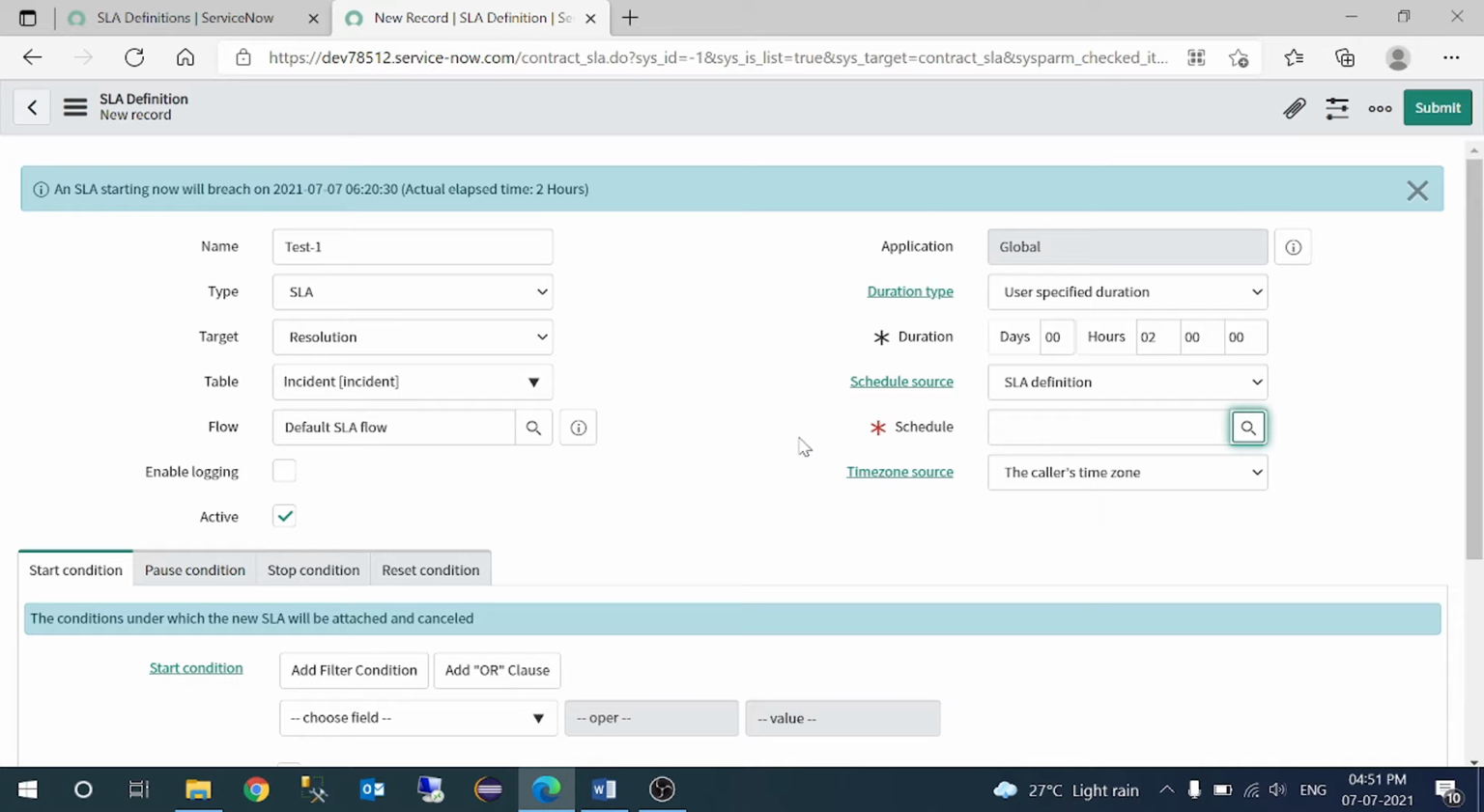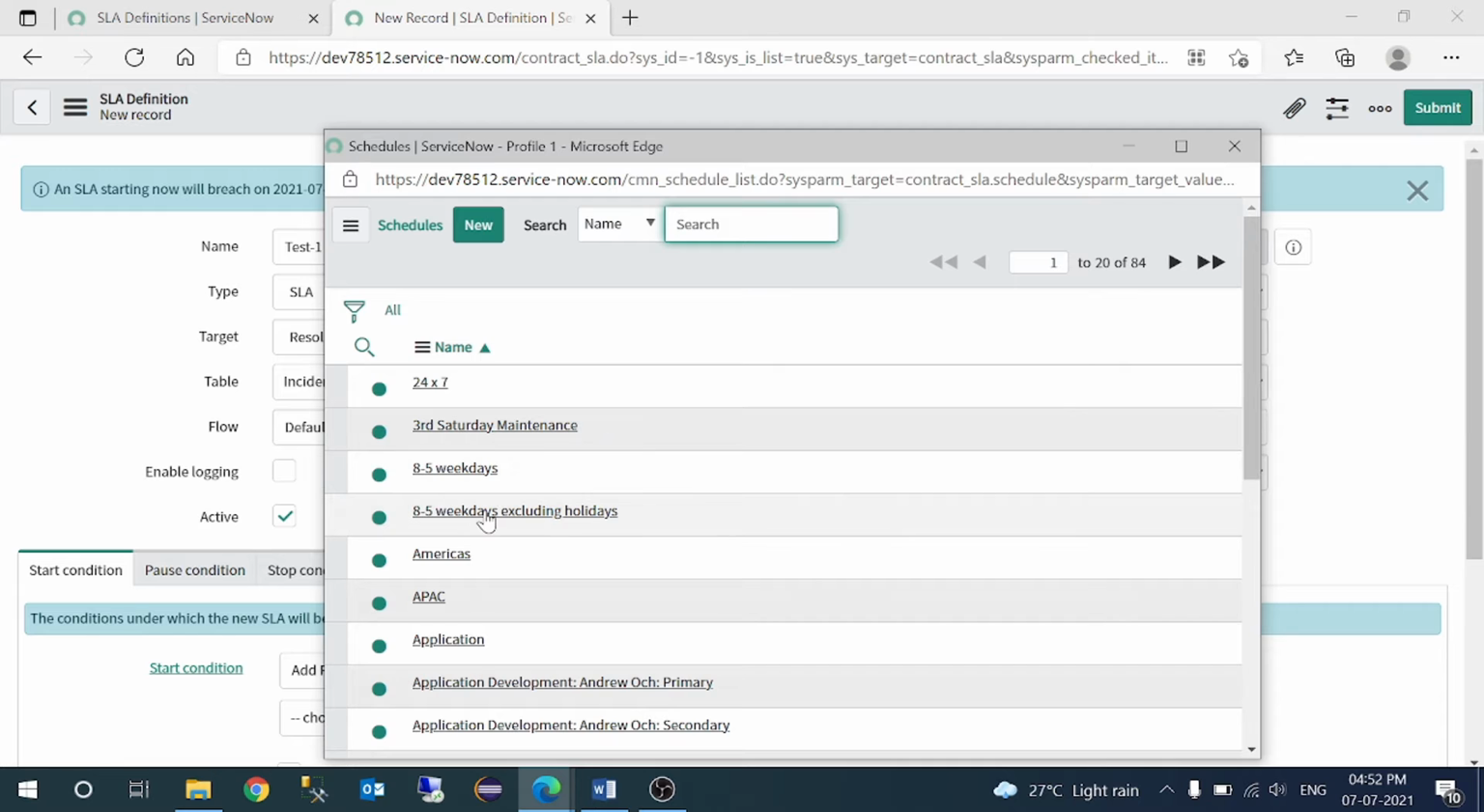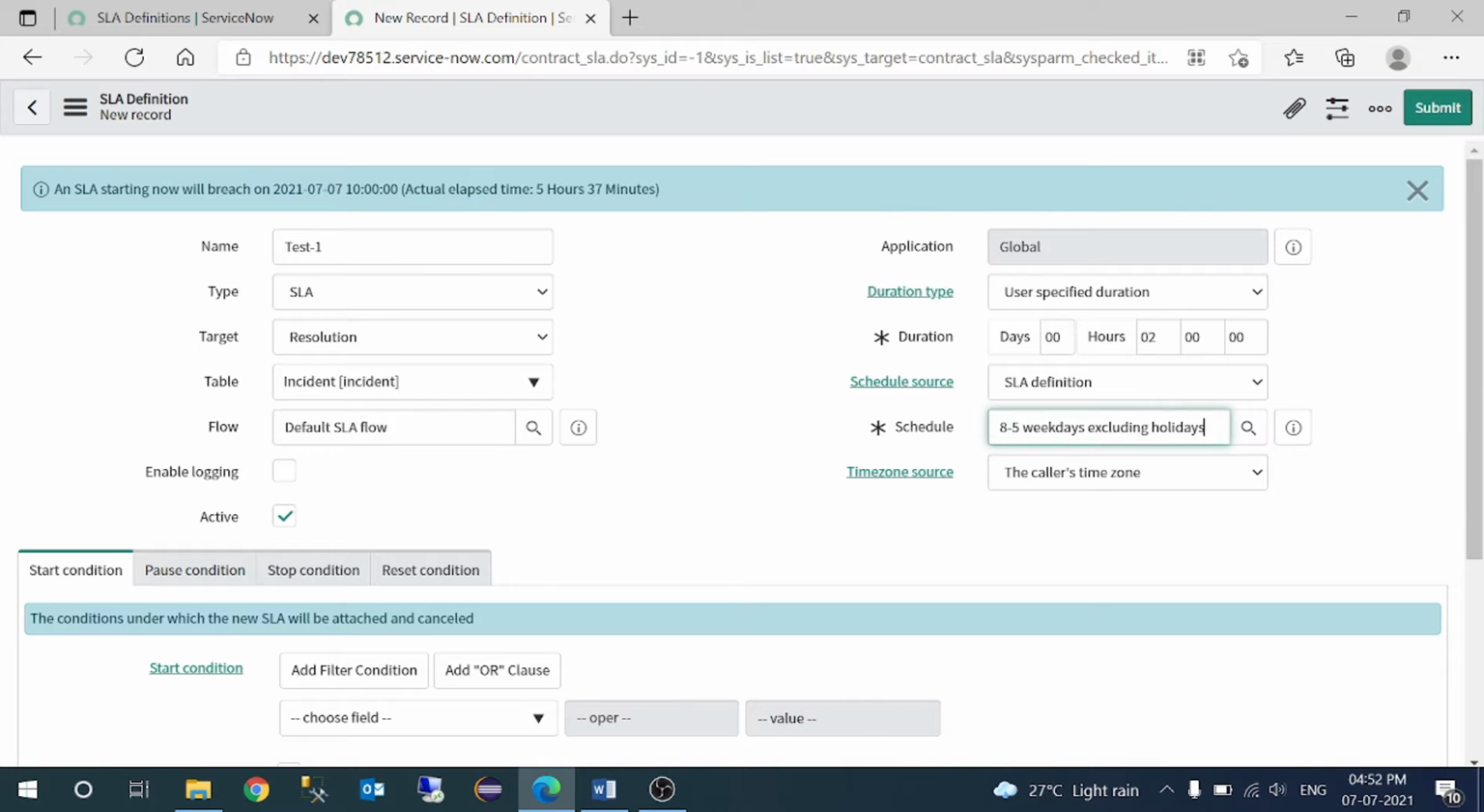All of that we can define here within the schedules. If we are working 24 into 7, then the SLA will run continuously, 24 into 7. If we are not working 24 into 7, then we can define it here. Let's say I'm saying 8 to 5 weekdays excluding holiday. 8 to 5 weekdays means Monday to Friday from 8 a.m. to 5 p.m. Excluding holiday means whatever holiday comes in that month or that week, we do not count it, because that day we will not be available.